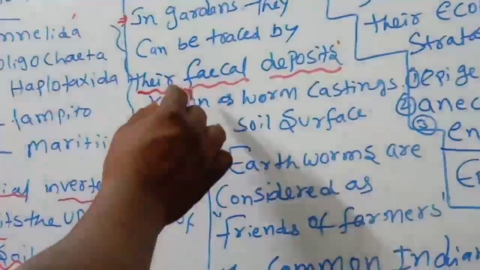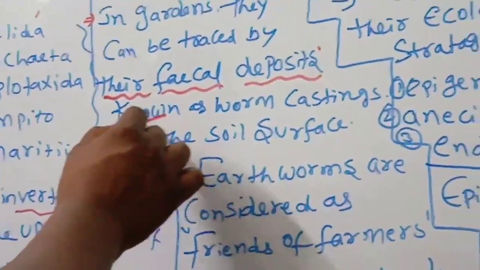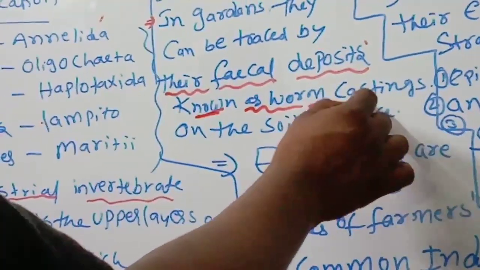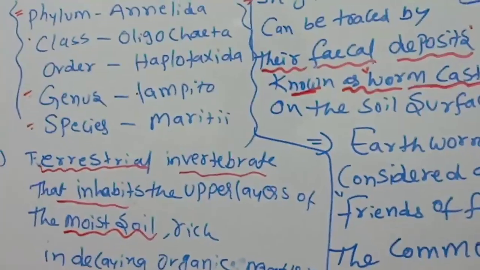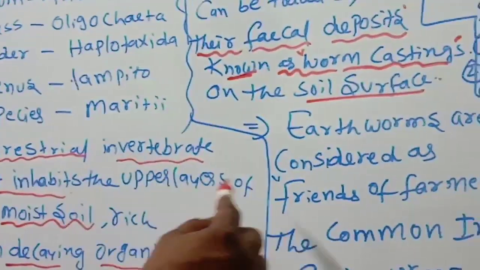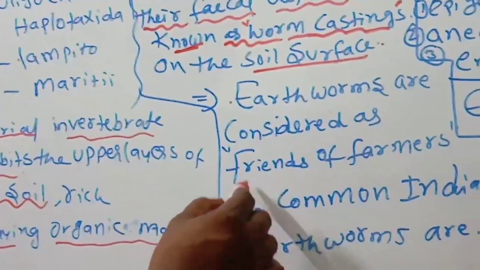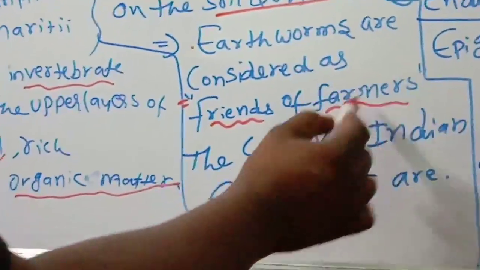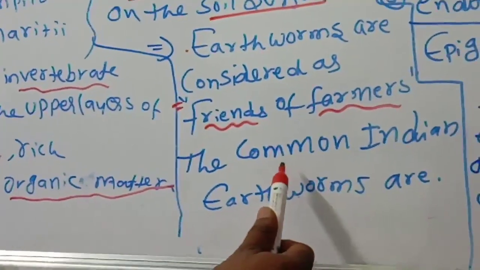That's why these fecal deposits are known as worm castings on the soil surface. Earthworms are considered as friends of the farmers.